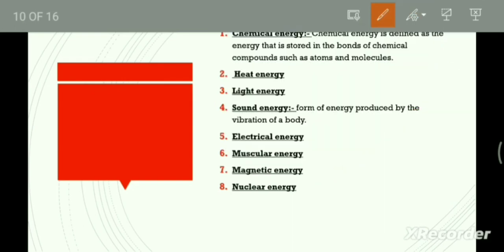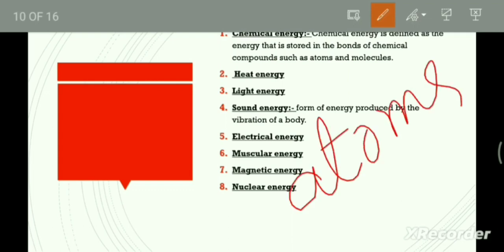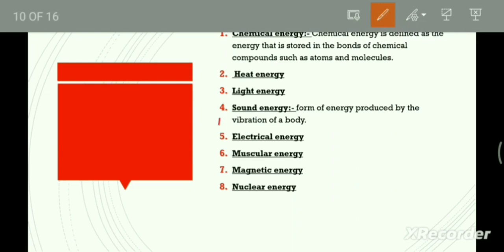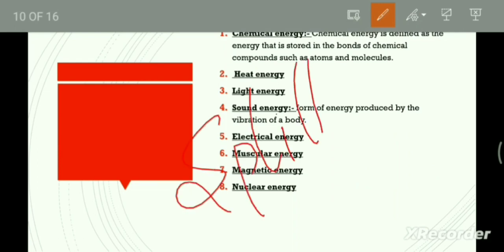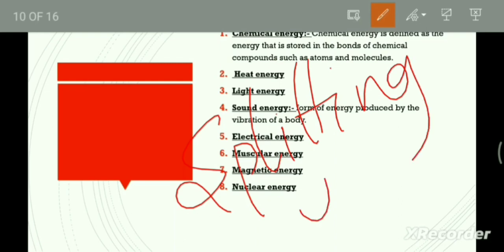Next is about nuclear energy. A great amount of energy can be produced by causing the nucleus of atoms to split. When the nucleus of an atom splits, it gives out a large amount of energy. This energy is known as nuclear energy or atomic energy. What do we call the splitting of the nucleus? The splitting of the nucleus is also called fission.